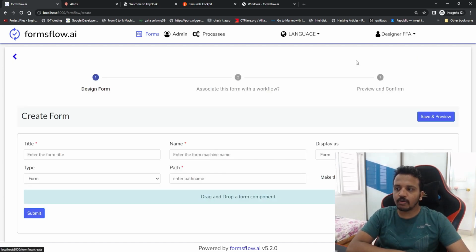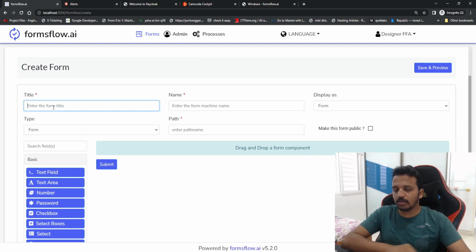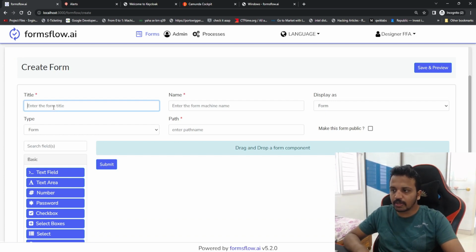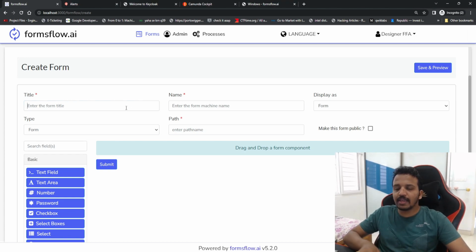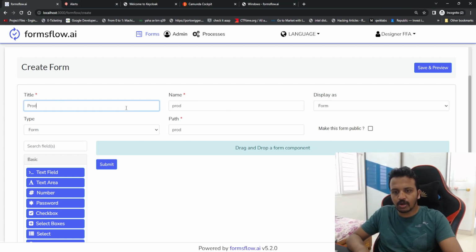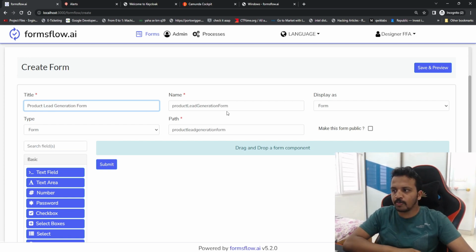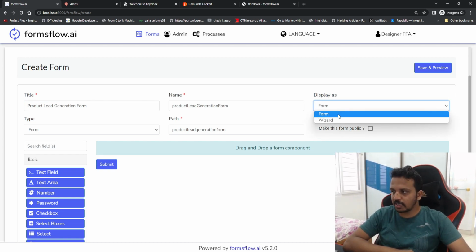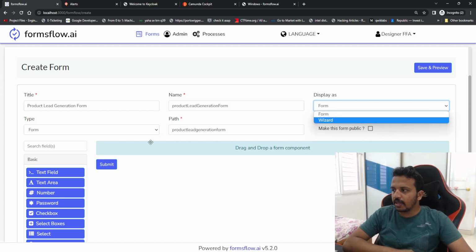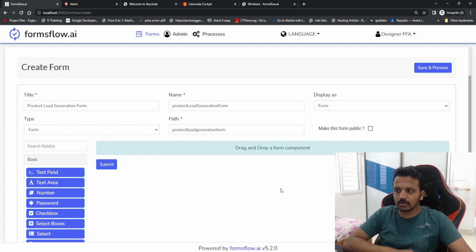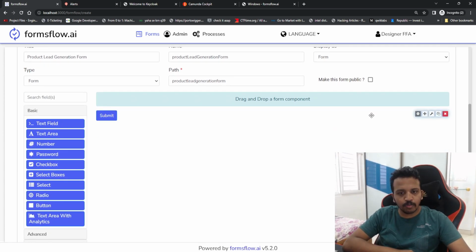So I'll go to create form. Let's say this is a lead generation form, so let's call it a product lead generation form. I can see there is some auto population happening in the name and path, and I'll stick to form as the display for now. And in the type, I'll stick to form, not resource. And then what is this? Make this form public.